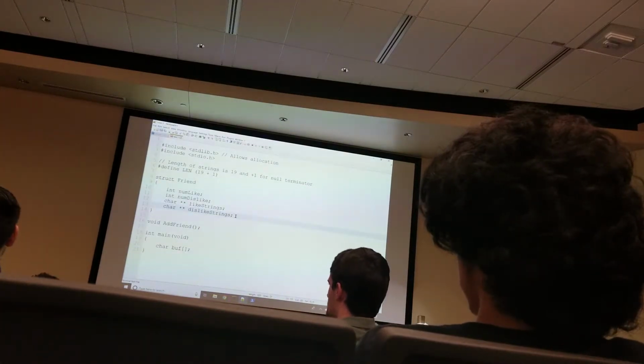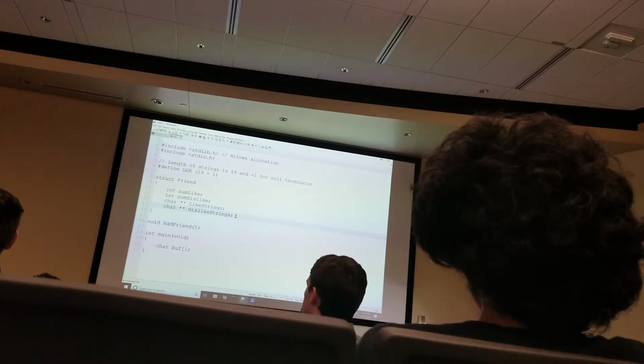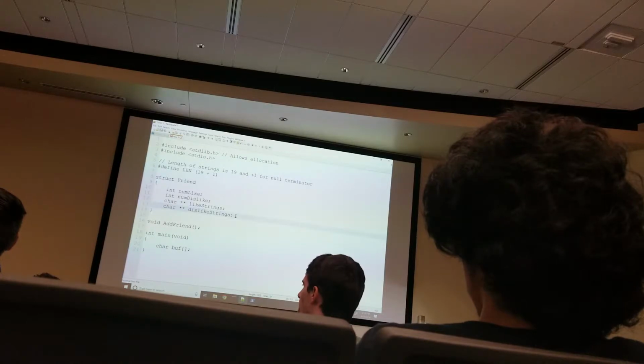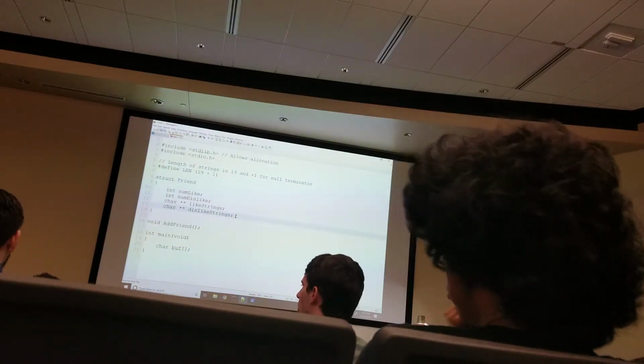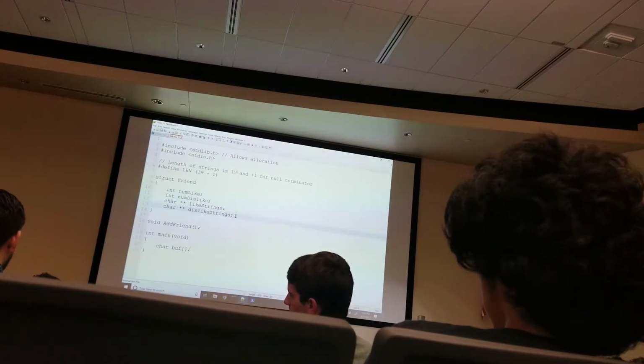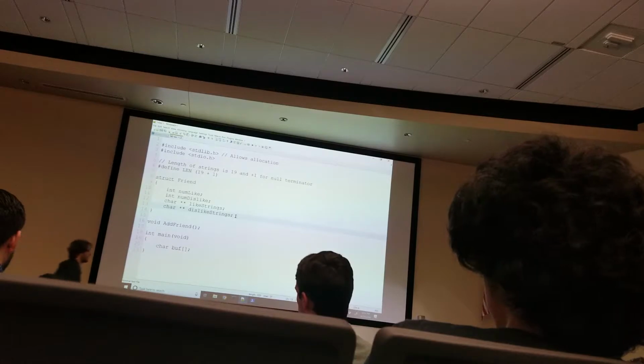I'll take a look at that. Oh, it's because I do int star. And so what int star says is int pointer. I know that's confusing, but the idea is I want an int pointer pointer and then x. So I normally do like int star star x. Wait, did I write that weird? I might have written that weird.